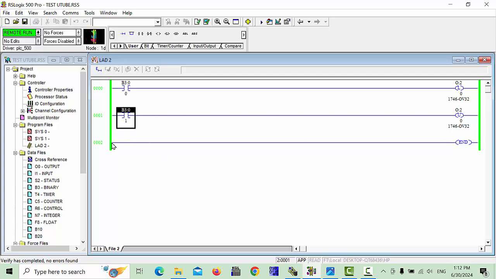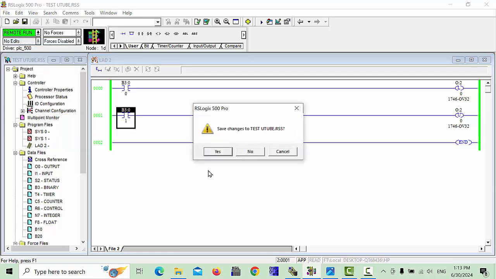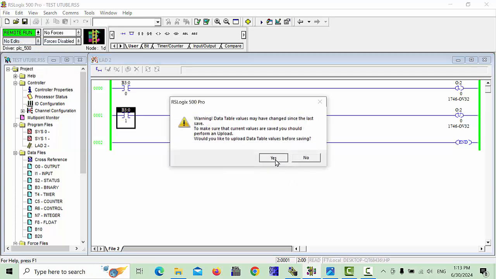Simply go to toggle bit again, after this it will be stopped. And if you like to start from the PLC physical address, for example this input is I, so simply you have to go offline again. Here, go offline and click yes.